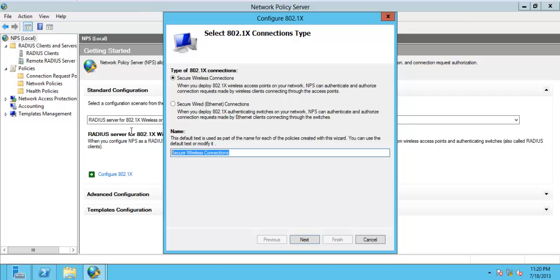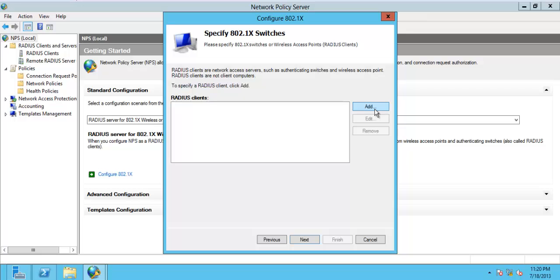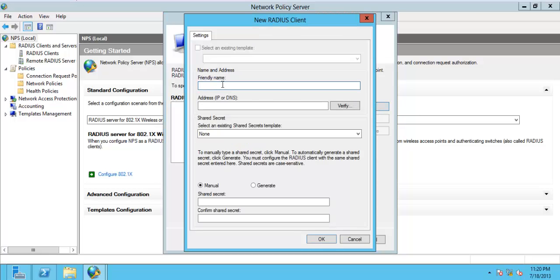Okay, never mind, we just leave it as the default secure wireless connection. RADIUS client, add, and friendly name, Wi-Fi, should be then 2.4 gigahertz, and the IP is 192.168.1.1. So IP verify.